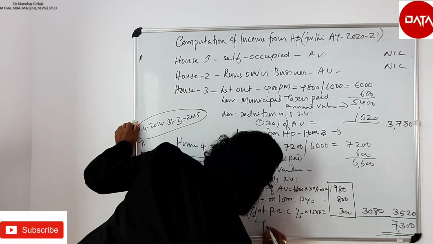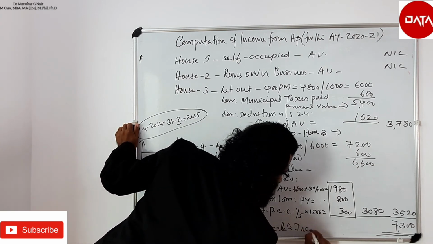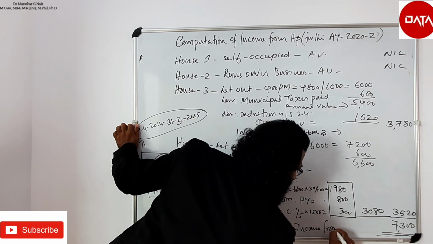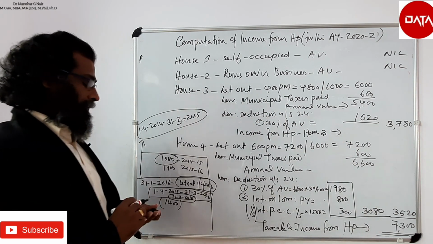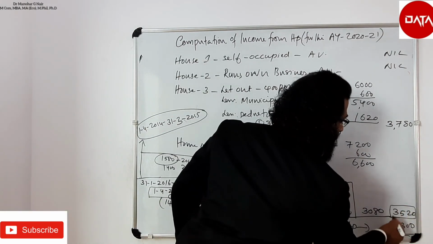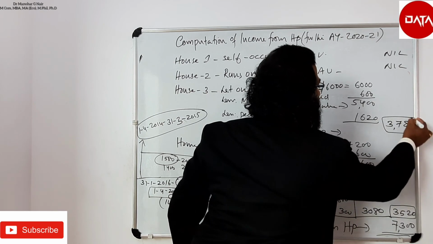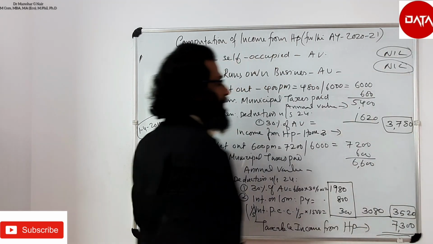That is the taxable income from house property for all the 4 houses altogether. This is the income for the 4th house, this is for the 3rd house, this is for the 2nd one, and this is for the 1st one.